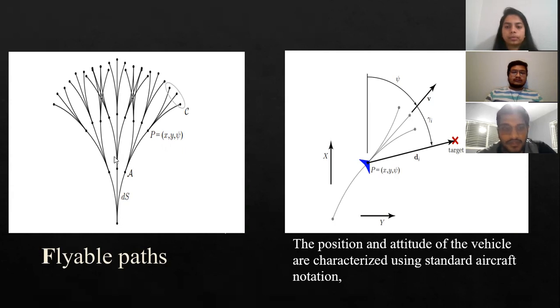The configuration of the vehicle at a node is given by the triplet p equal to x, y, ψ, where x and y represent the inertial position and ψ is the heading of the vehicle measured from the north. The vector from the vehicle to the ith target is denoted as di, as we can see in the diagram.